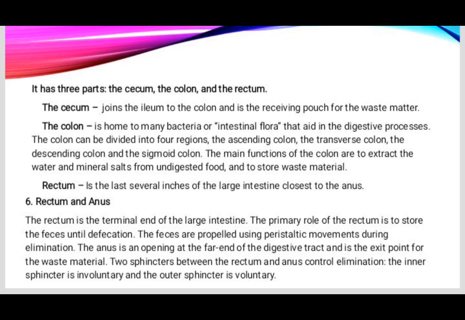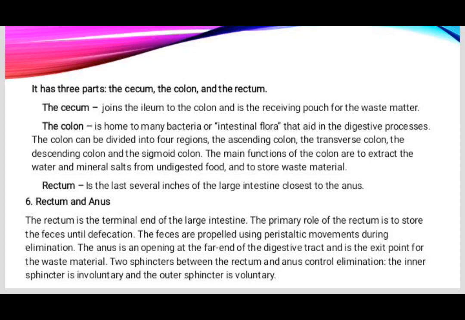Number 6 is the rectum and anus. The rectum is the terminal end of the large intestine. The primary role of the rectum is to store the feces until defecation. The feces are propelled using peristaltic movements during elimination.